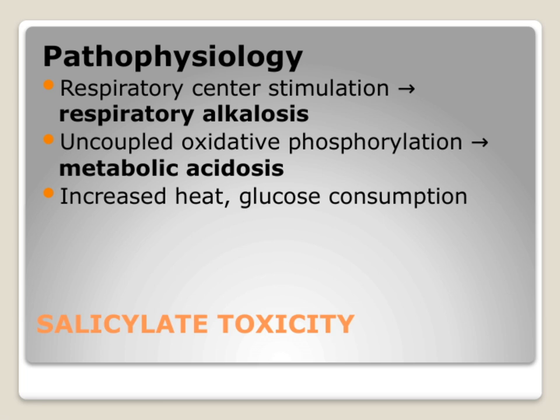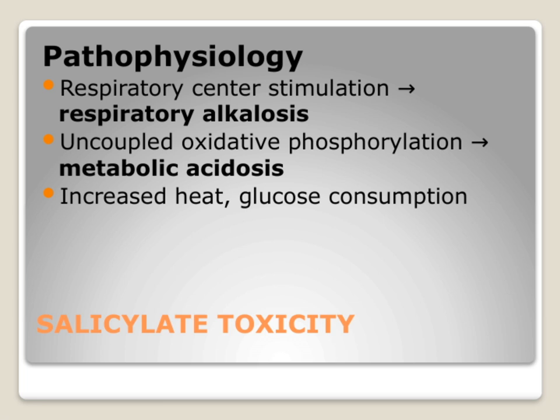At the same time, salicylates uncouple oxidative phosphorylation in the mitochondria. This disruption impairs normal energy production, leading to a buildup of metabolic acids and resulting in metabolic acidosis. Additionally, this process increases heat production and glucose consumption.